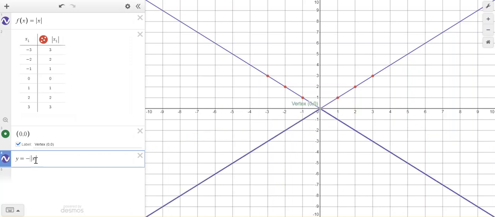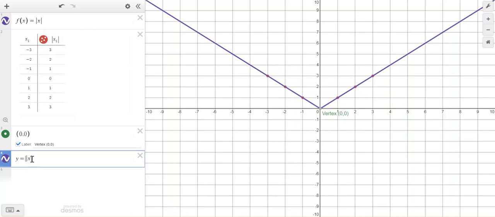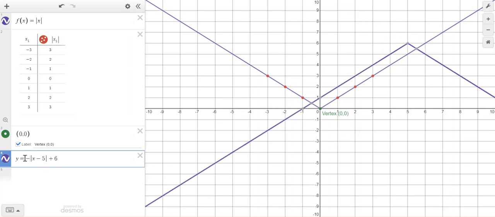Okay, let's do one more thing. Let's put all that together. So let's say I want to move right 5 and I want to go up 6. So you can see my vertex is now 5, 6. So I'm going to put that, see, there's my vertex. My vertex is now 5, 6. But let's say I want to reflect it over the x-axis. So I'm going to make that negative.